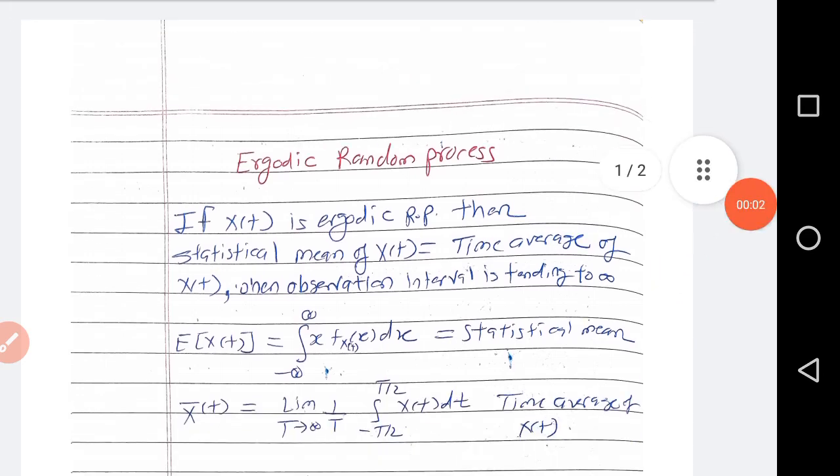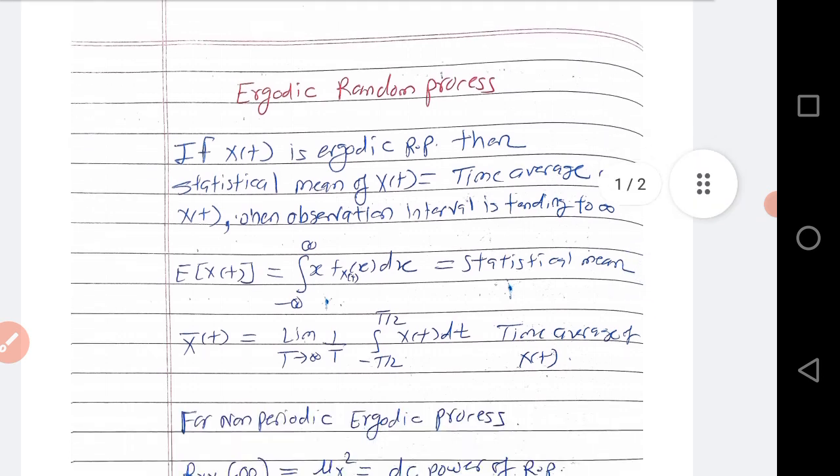In this video, we'll see about ergodic random process. Ergodic random process is one whose statistical mean is equal to the time average of that random process.